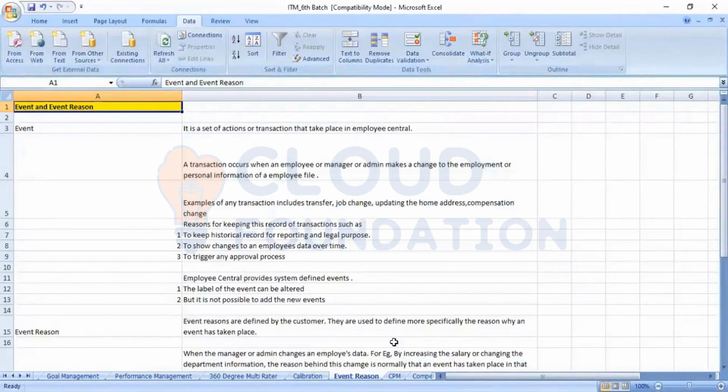Simultaneously, with a single test, we can see how the workflow is getting triggered and how the event reason is getting triggered with two different rules. Apart from that, business rule is a conceptual topic where we cannot predefine any condition. We should understand how the rules have to be written according to the scenario given by the customer. We should know how to write a rule.